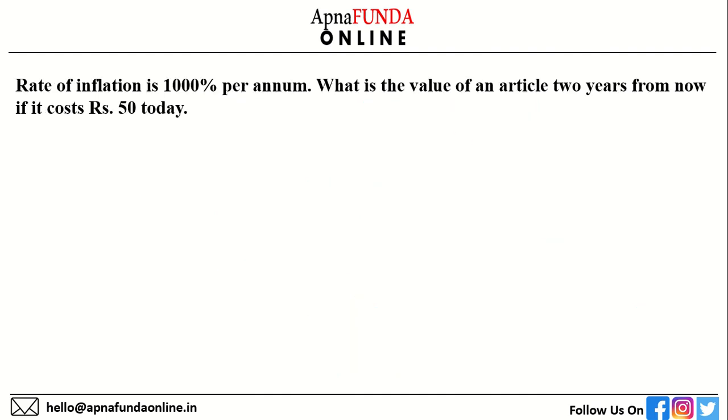Next question. Rate of inflation is 1000% per annum. What is the value of an article 2 years from now if it costs 50 today? Very simple. 50 is the value today. 1000% of 50 will give me 500. So 50 plus 500 is 550.